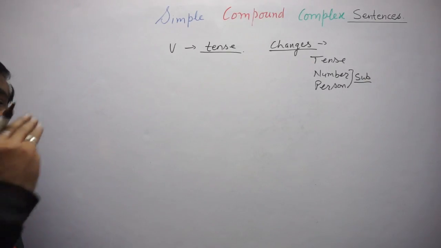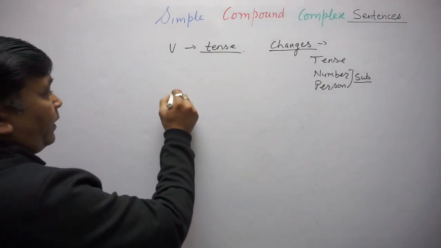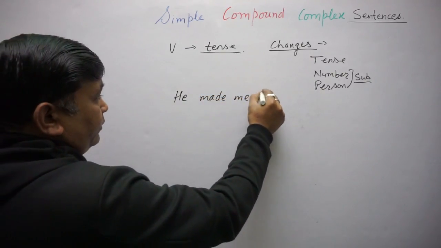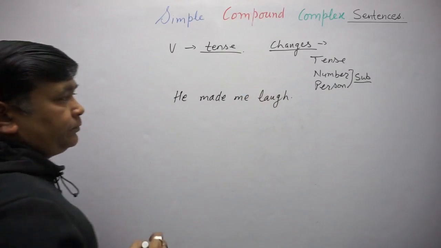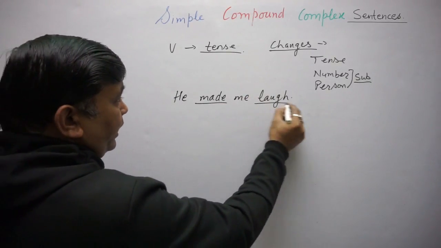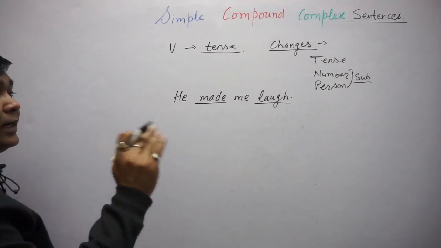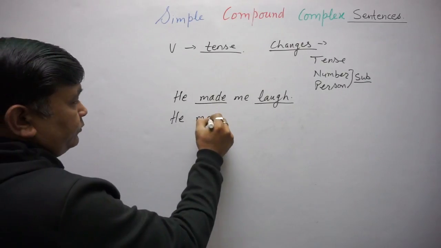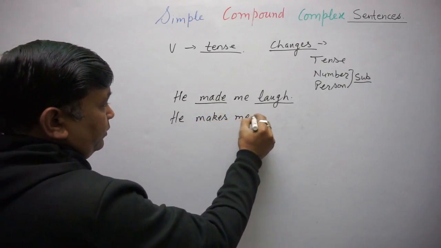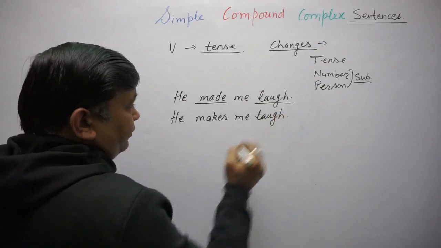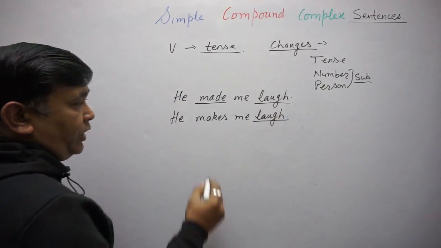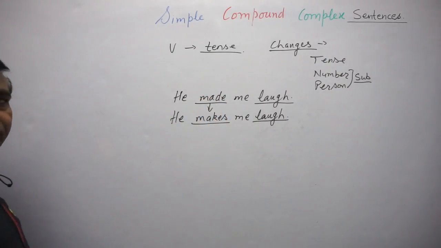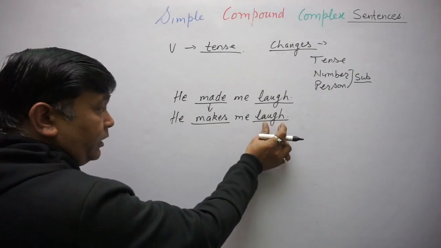These verbs change, just as, he made me laugh. Now one verb is here and one verb is here. Let's change the tense. He makes me laugh. Laugh remains unchanged, whereas made changed into makes. This is finite, this is non-finite.